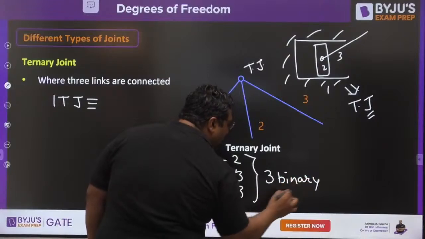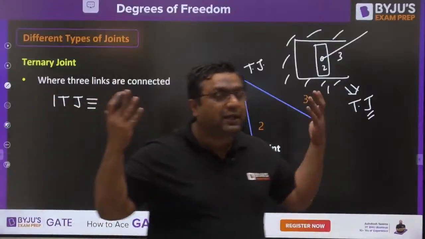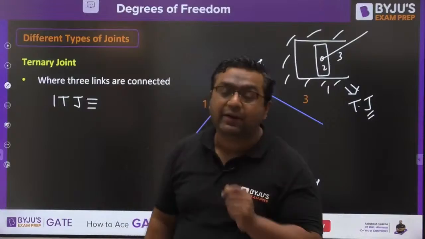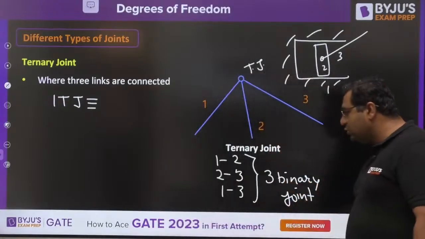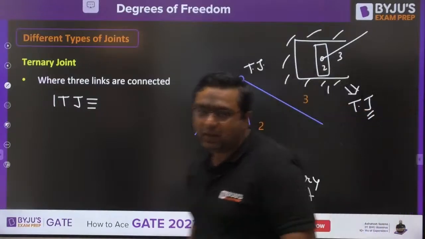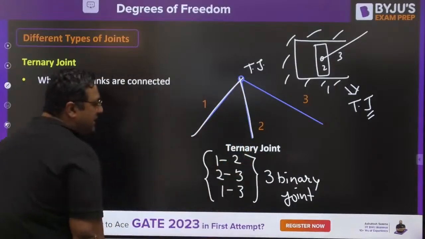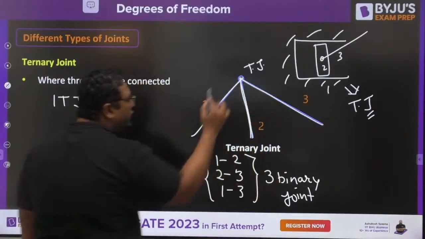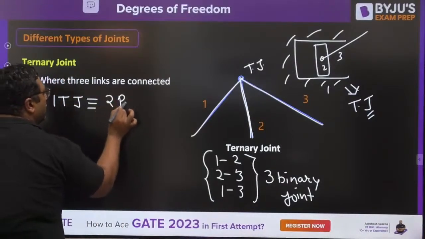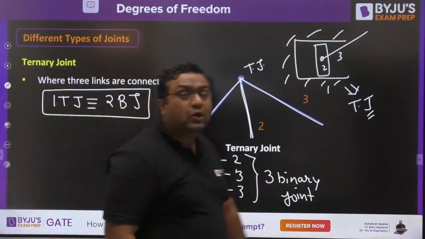But as I already told you, we need to check how many are independent. Like in pure rolling, there are two motions, but independently only one motion is there. In the case of a ternary joint, it seems there are three binary joints, but independently, if you make any two of them, the third comes automatically. So independently there are two only. If you make the binary joint between 1 and 2, and the second binary joint between 2 and 3, the one between 1 and 3 comes automatically. You need not make it. So one ternary joint is equivalent to two binary joints.